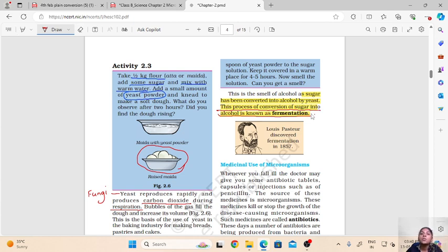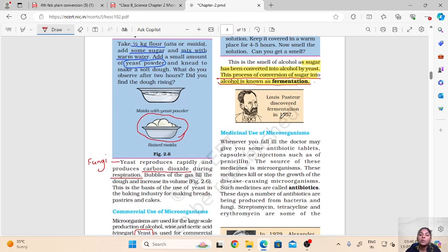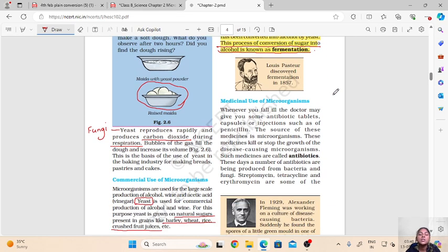So this is how the natural sugars will be converted into alcohol and then alcohol will be produced. Now Louis Pasteur discovered this fermentation technique in 1857, and the fermentation technique is used in various recipes for cooking and as well as the production of these beverages.